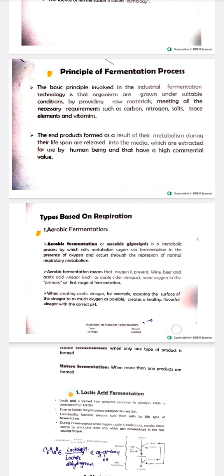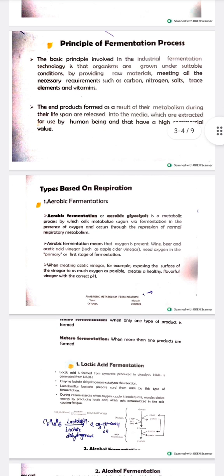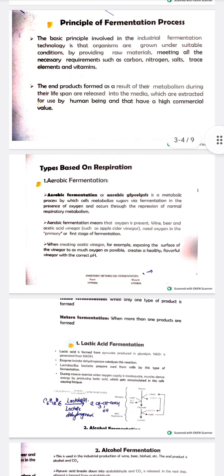Types based on respiration. First is aerobic fermentation. It is a metabolic process by which cells metabolize sugar via fermentation in the presence of oxygen and occurs through the respiration of normal respiratory metabolism. Aerobic fermentation means that oxygen is present.